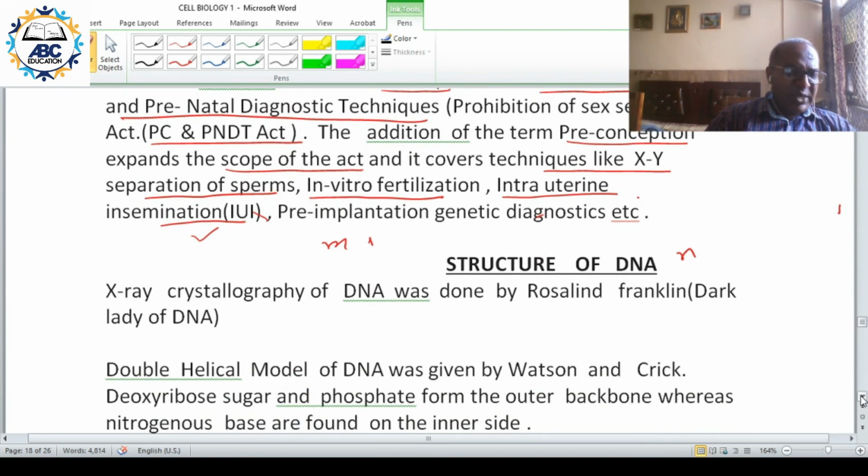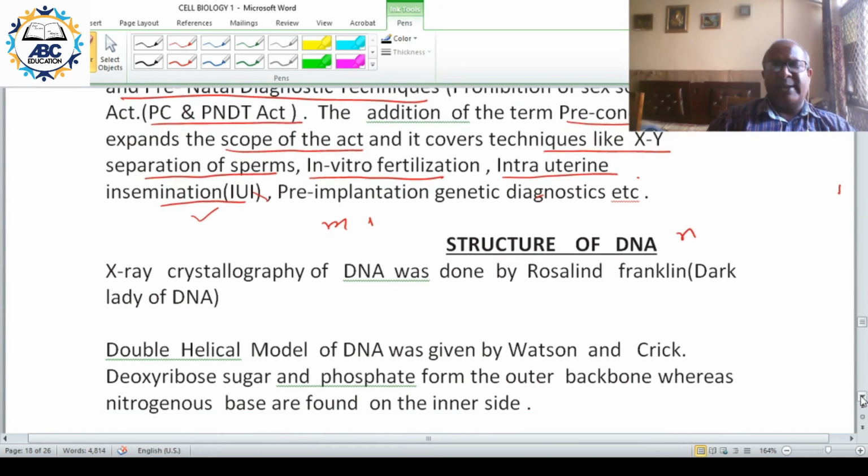Then we discussed chromosomes. Chromosomes were made up of DNA and histone protein. Now let us go into the structure of DNA.